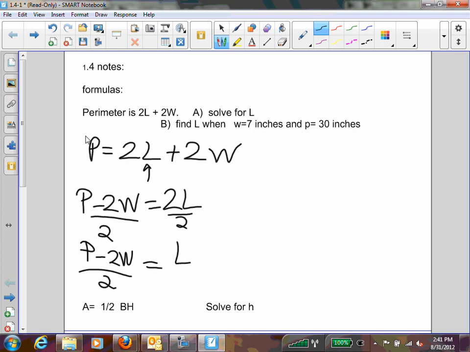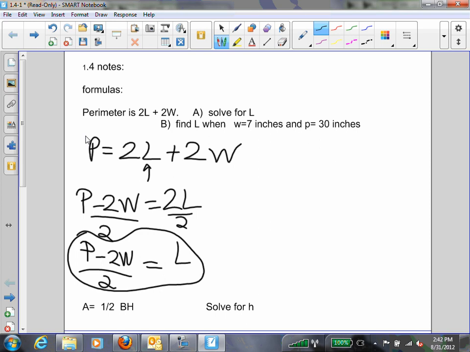Okay. All right. Does my 2 in my denominator go into my 2 next to the W? Remember, if I'm going to divide what's in the denominator, I have to be able to divide it into every term that occurs in the numerator. So I don't have a 2 in front of the P, correct? So I can't take this 2 into both of these terms, so I'm not going to reduce it. I'm going to leave it like that. All right, so this is A. This is solving for L.